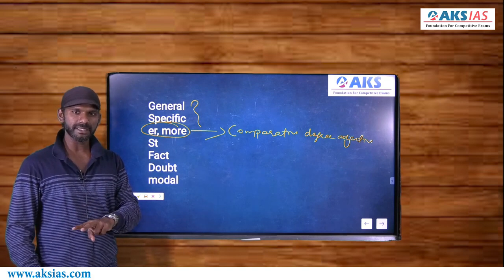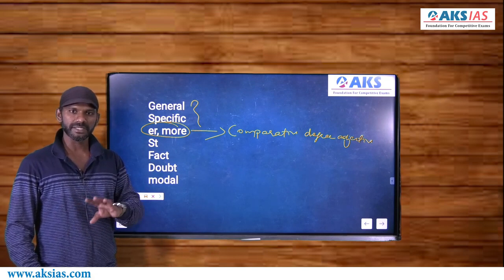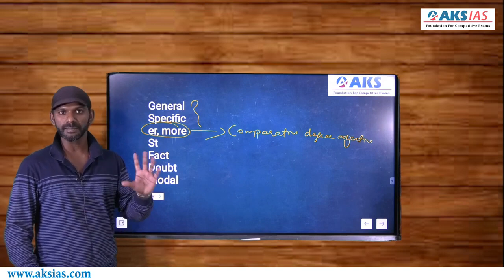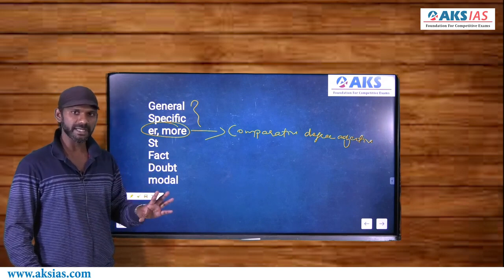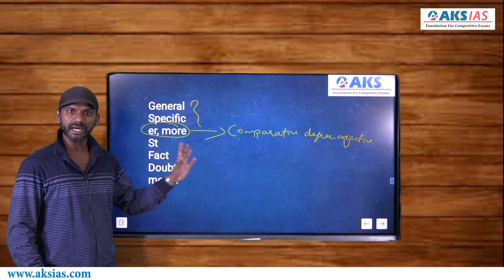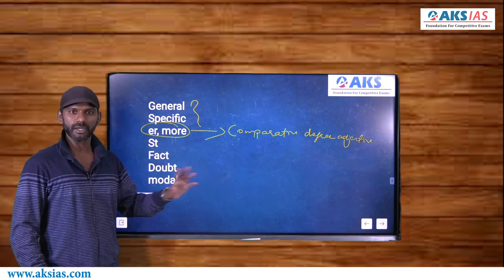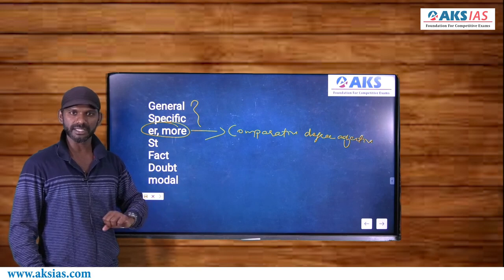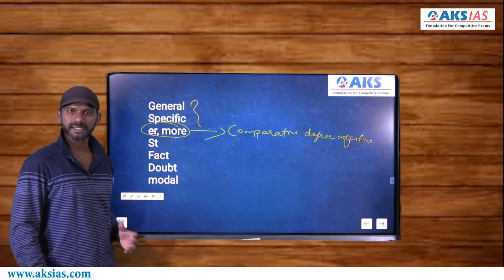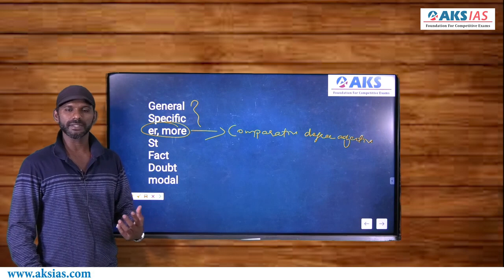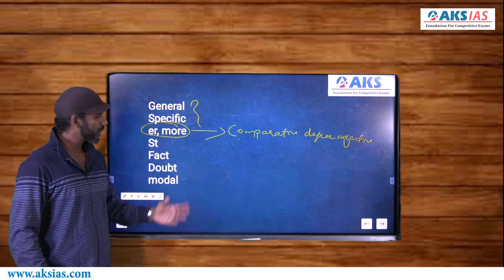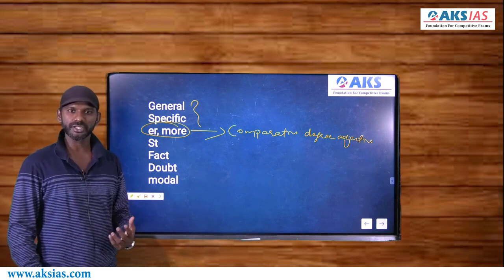That means the two entities that are getting compared in the option must be the same as the two entities getting compared in that part. Right? To be very precise, when any option contains an ER word or more word, just see whether there is any ER word or more word in that part, or else without thinking much, eliminate that option. ER words in sense like stronger, taller, sharper, better, higher, more words, more beautiful, more intelligent, etc.